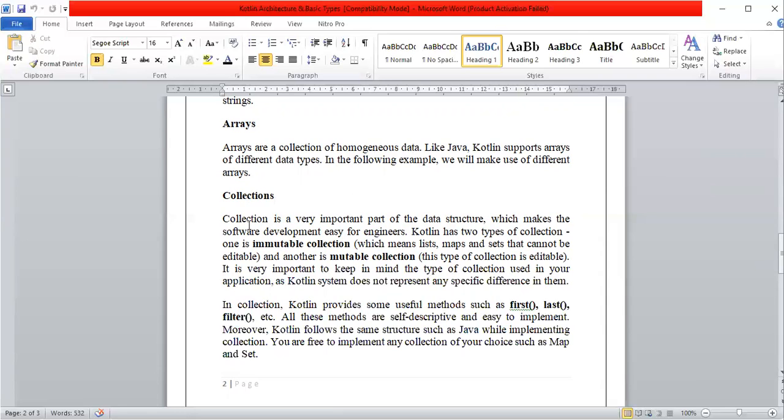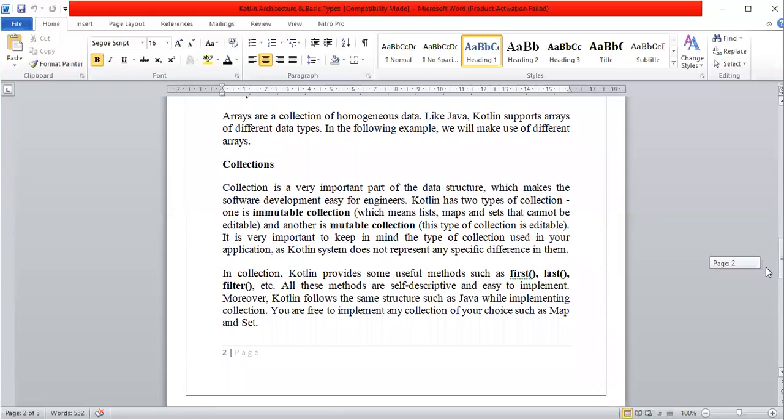Next is collections. Collection is a very important part of data structures, which makes software development easy for engineers. Kotlin has two types of collection. One is immutable, another one is mutable. Immutable means that lists, maps and sets cannot be edited. Mutable collections are editable. So it is very important to keep in mind the type of collections used in applications, as Kotlin does not represent any specific difference in them. Kotlin provides some useful methods such as first, last, and filter. All these methods are self-descriptive and easy to implement.